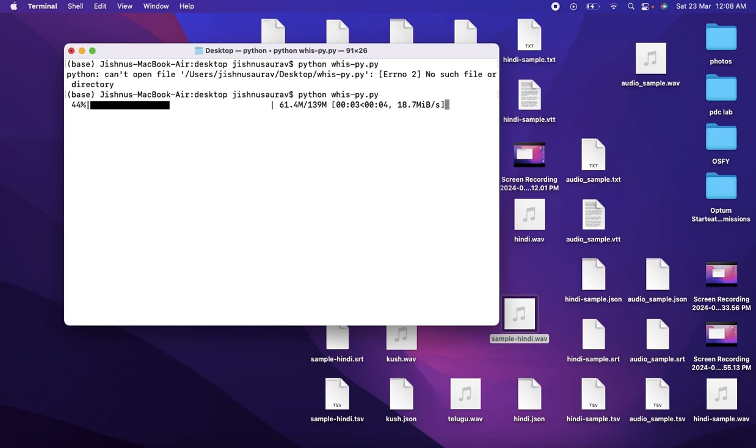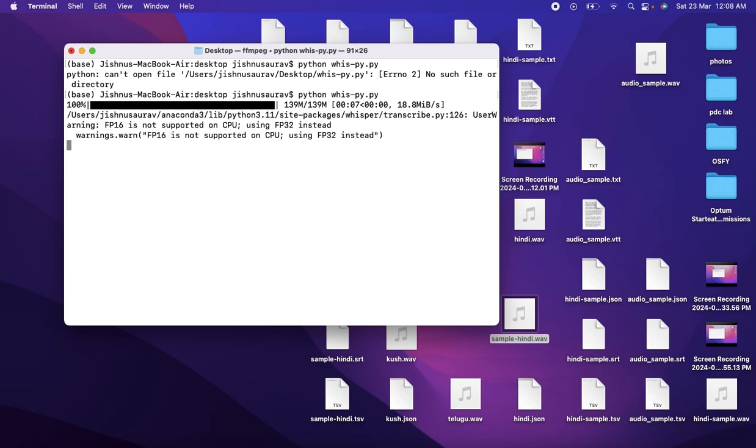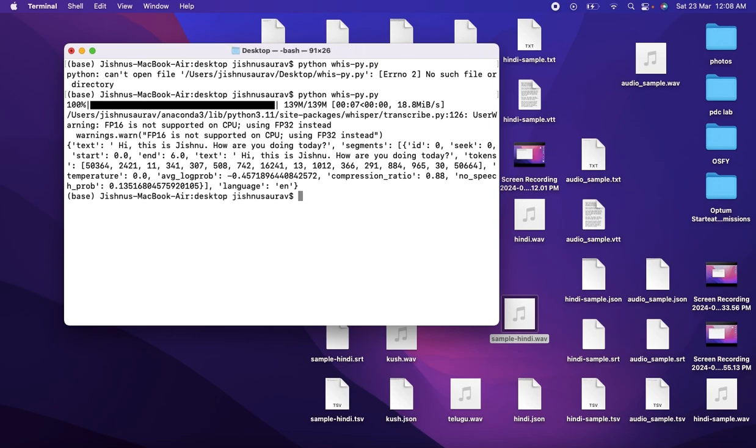And I think when we're running it from Python, it needs some more things that it's downloading. So it will quickly download that and we'll get the output quickly. It's going to quickly transcribe and give us the output. So it has given a lot of things. It has given the text.